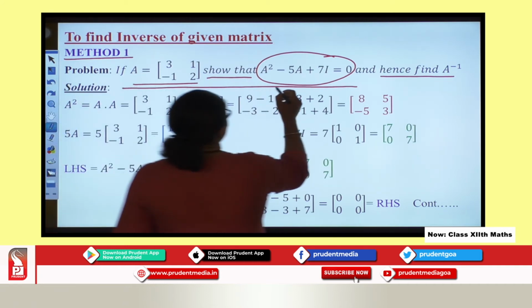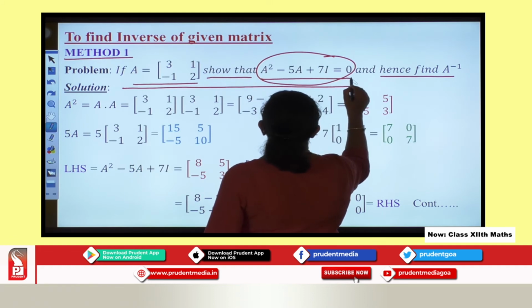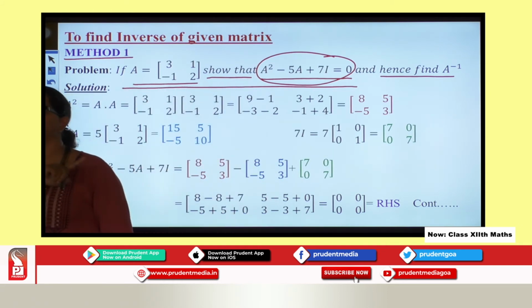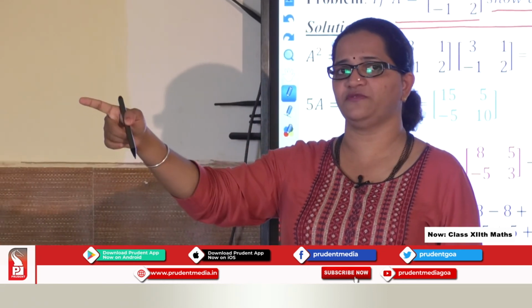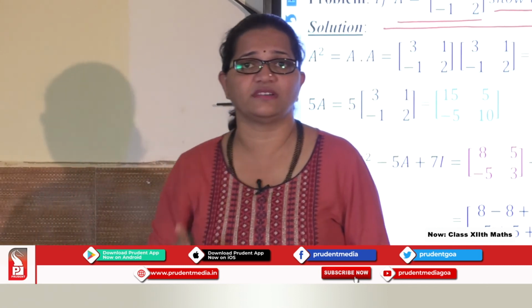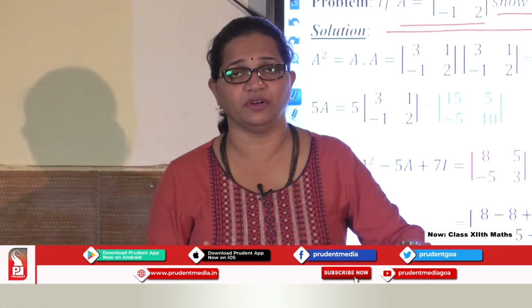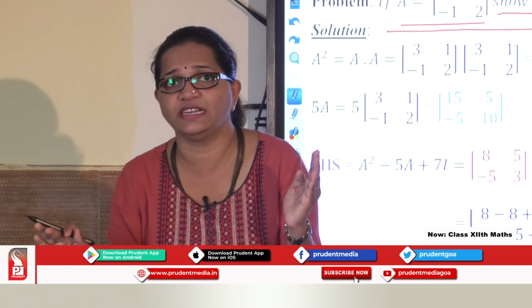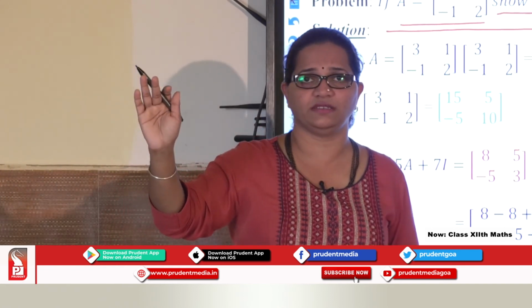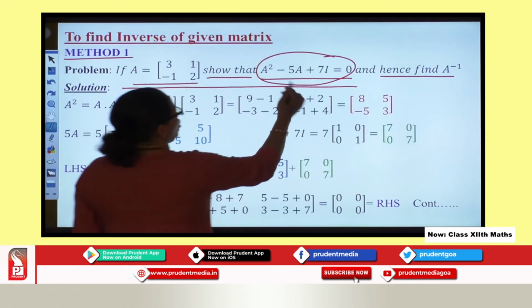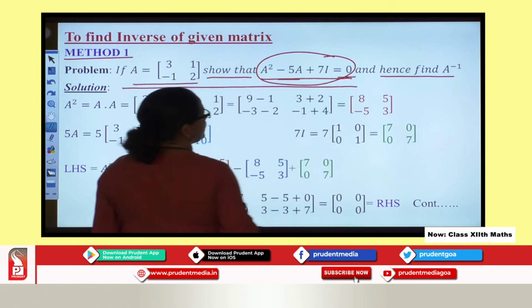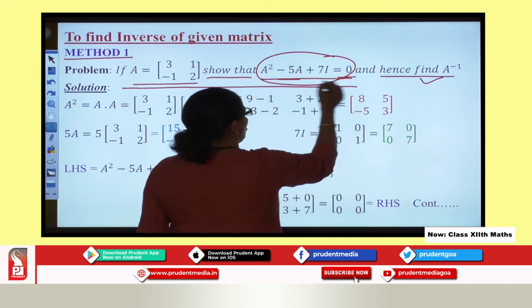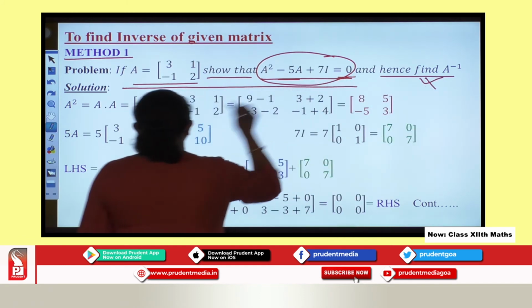Here we first need to show this equation is satisfied. If this equation is not satisfied, you cannot proceed further. This is a very important criterion to find A inverse: that equation is supposed to be satisfied. If it is not satisfied, you cannot say A inverse exists. So it is very important to show the left hand side is equal to the right hand side, and then you need to find the inverse. If it is not equal, you cannot find the inverse. So let us proceed further.